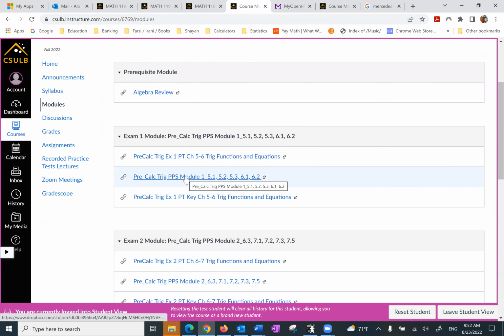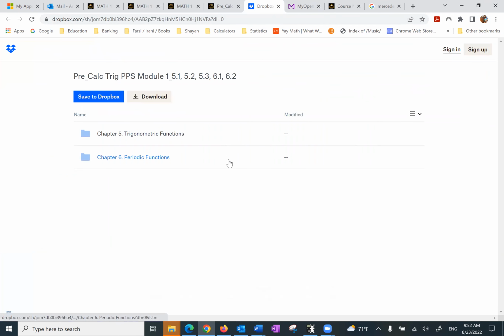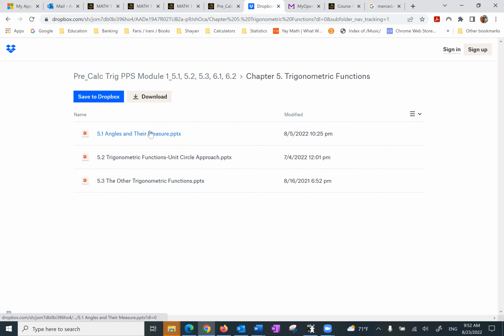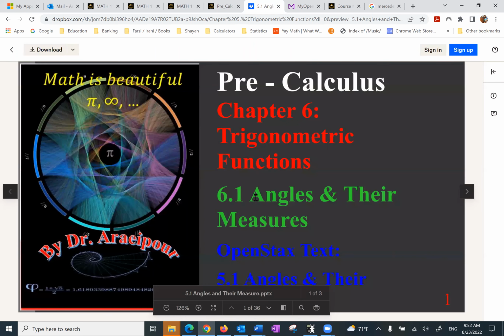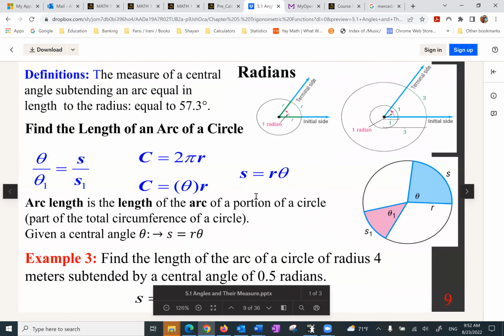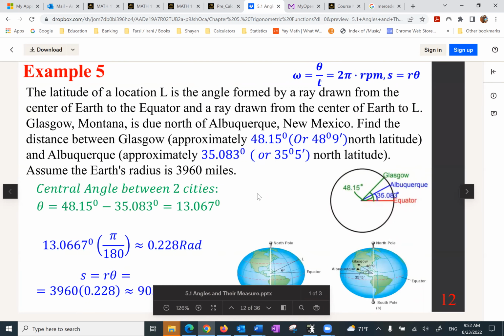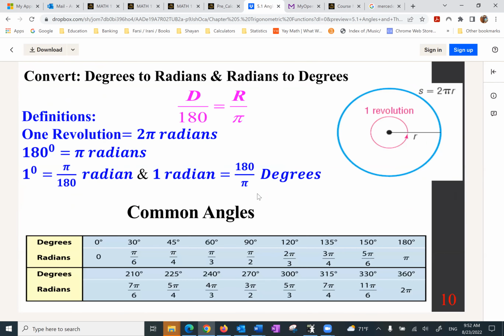Now, the next one would be the PowerPoints. And these are the PowerPoints that are available to you. So basically, we're going to cover those. And if you don't want, you don't have to write anything. Just pay attention when we go over it. And it makes life easier. Sometimes the internet acts up and it takes some time for it to show up. So I've got everything that you need. Not only do I have the PowerPoints, I also have the recordings.